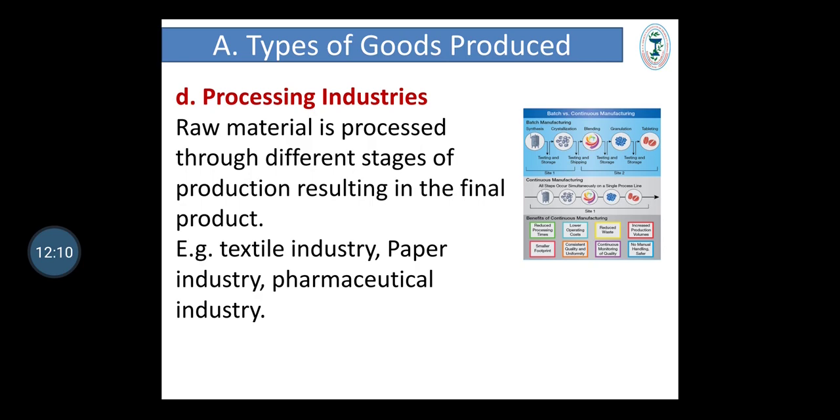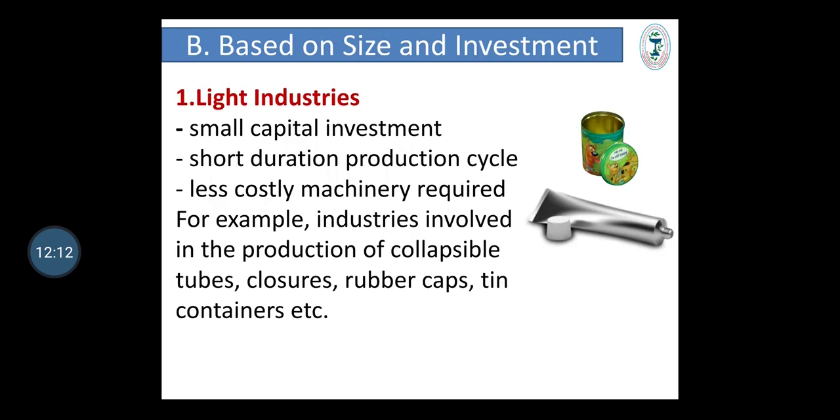Next classification, based on size and investment. Based on size and investment, industries are classified into two types, light industries and heavy industries. The features of both industries are exactly opposite. Light industries involve small capital investment, a short production cycle, and less costly machineries.